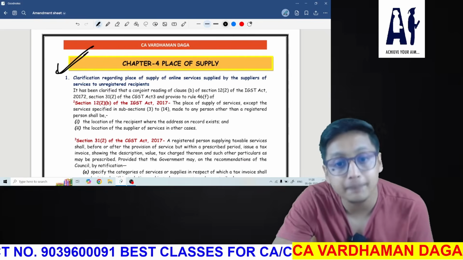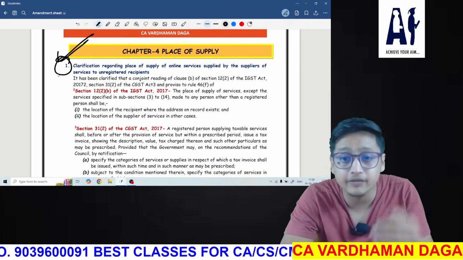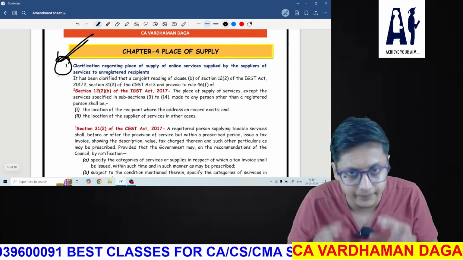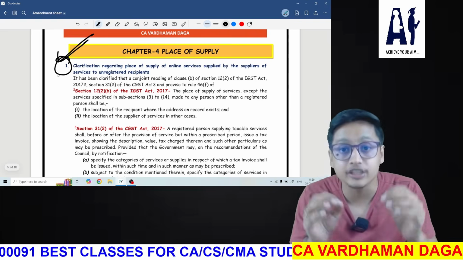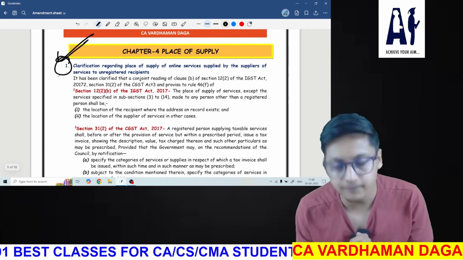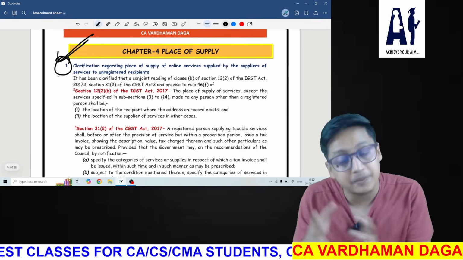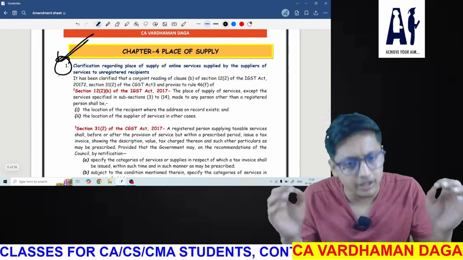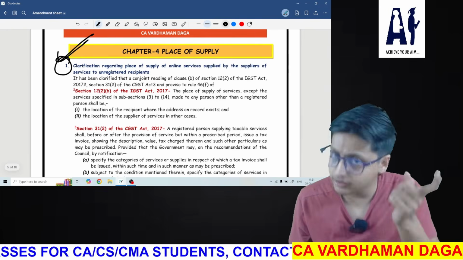Now see what they are saying in place of supply. There is one clarification, and they have given a very long clarification. I will provide you the crux of what they want to say. Understand me and kindly listen carefully. Sir, we have studied section 12 in relation to place of supply of services. Now, the question arises that if any services are not covered under specific provisions, they are covered under the general provision, and the general provision says that if a service is provided to a registered person, the location of such person,